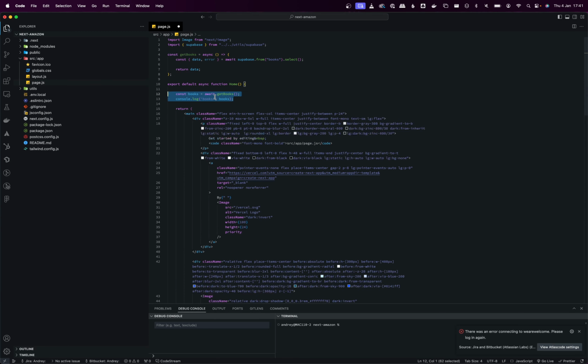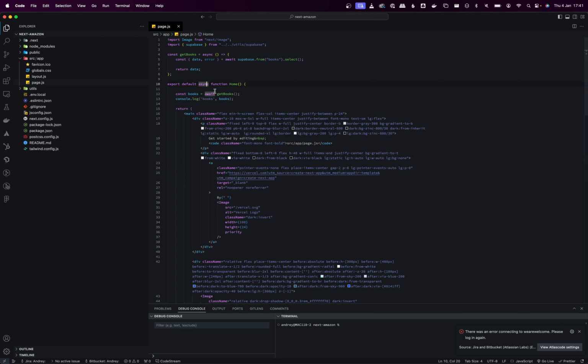Now, within our home function, we also need to add the async keyword. This is because we want to wait for the getBooks function to finish running before proceeding with the rest of the code. Adding the await keyword in front of the getBooks function call signifies that we are dealing with a promise. This ensures a smooth and ordered execution of asynchronous operations in our code.